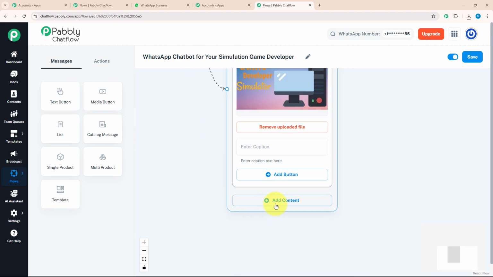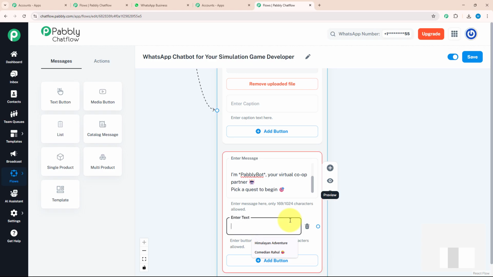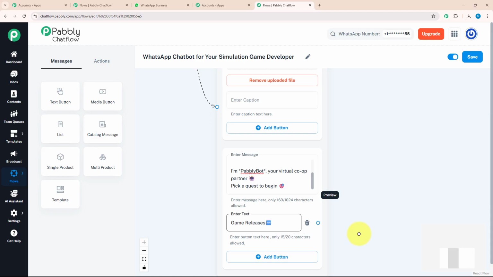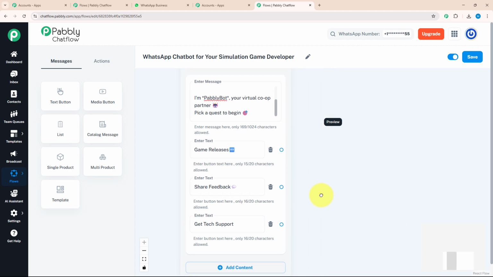After that, I will enter my welcome message. For that, I will click on the add content button and select the text button here. Under this, I'm going to enter my welcome message which says, "Welcome to Pabbly Games, the mind behind immersive sim world and gamer's dream." With that, I'm going to add a few action buttons. To add action buttons, I will click the add button option and enter my text: game release, share feedback, get tech support.